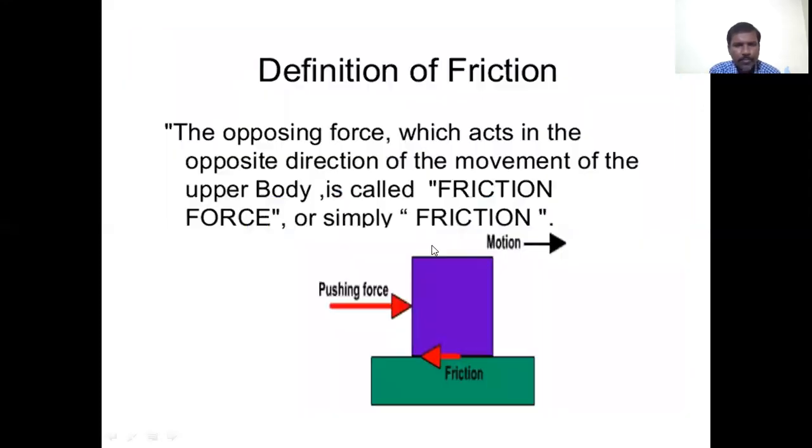Friction. Definition of friction. How can we define friction? It is the opposite force which acts in the opposite direction of the movement of the upper body. It is called friction force, or simply friction.